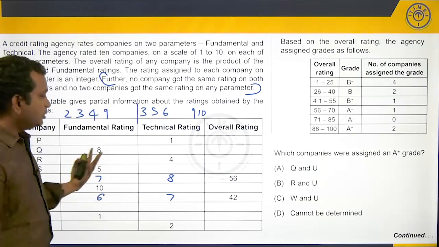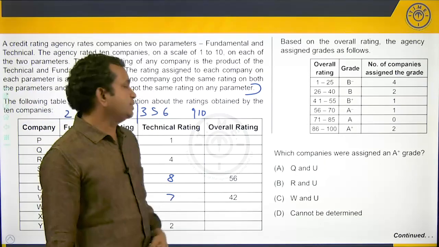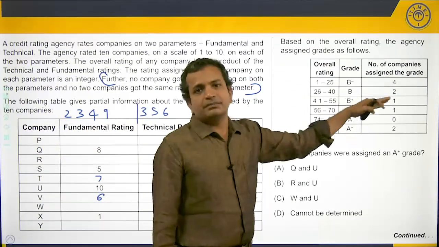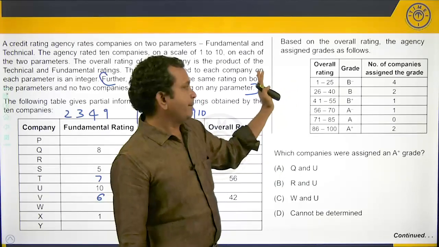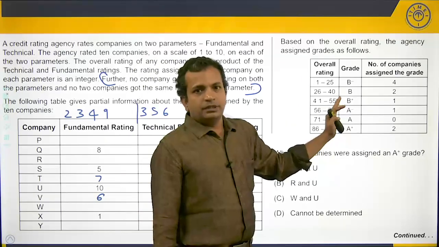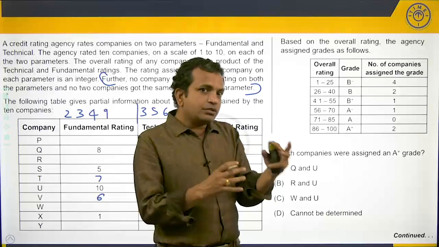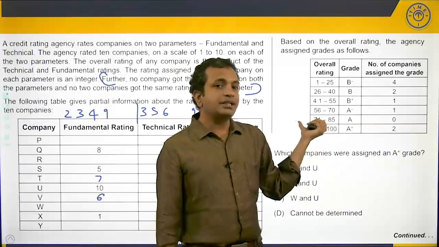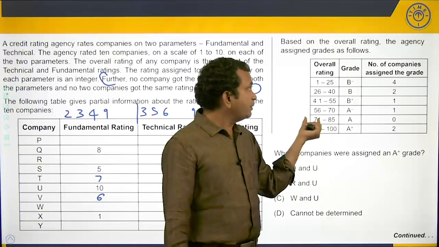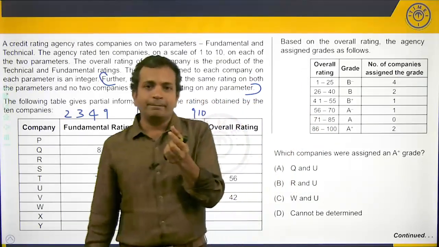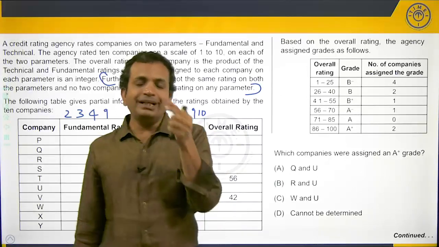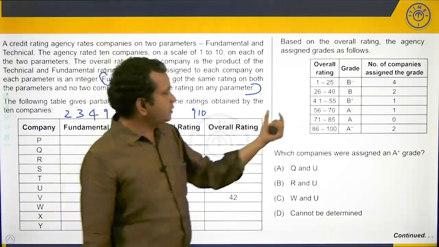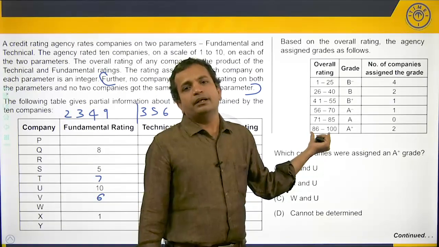Now, what and how should we proceed now? For that, you need to look at the additional data that is available. This is something that we have not focused much on. In this, there is data and there is also extreme kind of data. What is extreme kind of data? 86 to 100. Why is 86 to 100 extreme kind of data? You need to understand that overall rating is the product of two numbers. Now, we need two numbers between 1 and 10 to give us a product between 86 and 100.